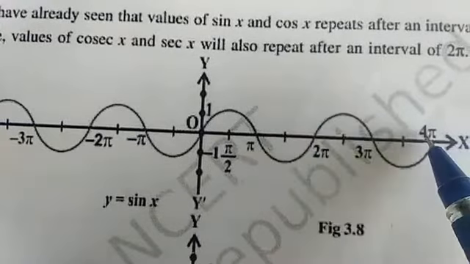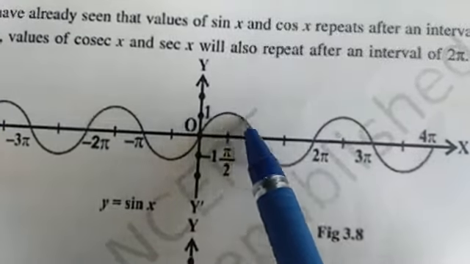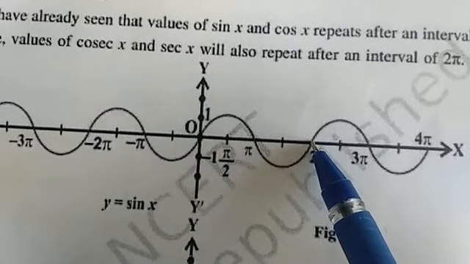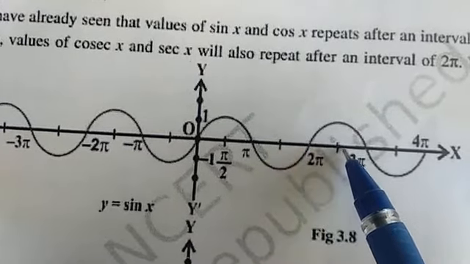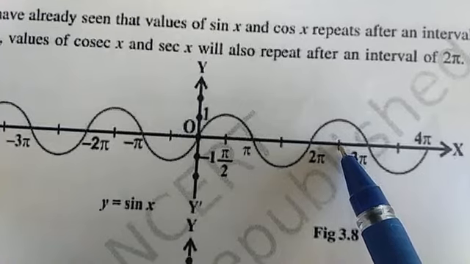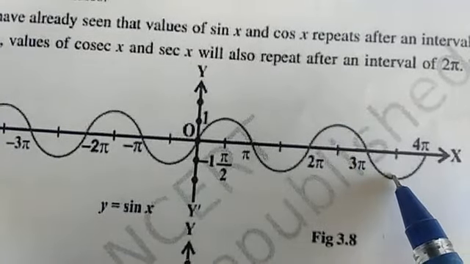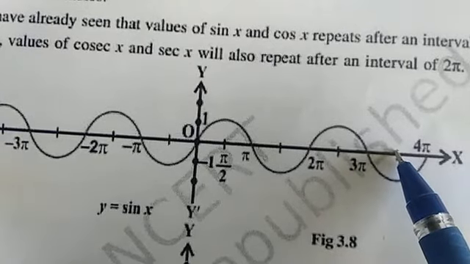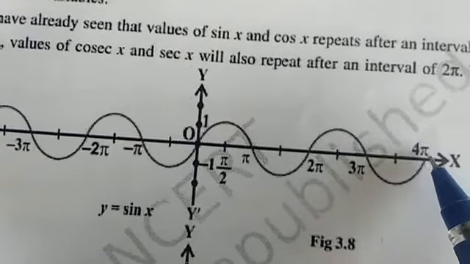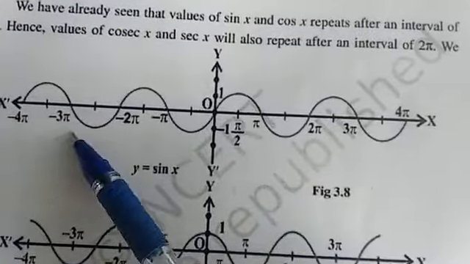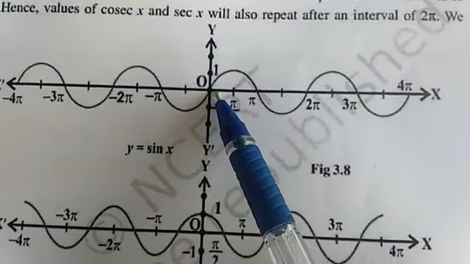Now for 2π to 4π it will be similar to 0 to 2π, because it starts at 0, at 2π it is 0, next it is 1, at 3π it is 0, at 7π by 2 it is minus 1, and at 4π it is 0 again. For the left side it is also the same. So this is the graph of y equals sin x.